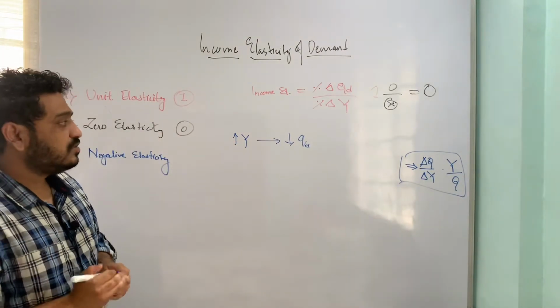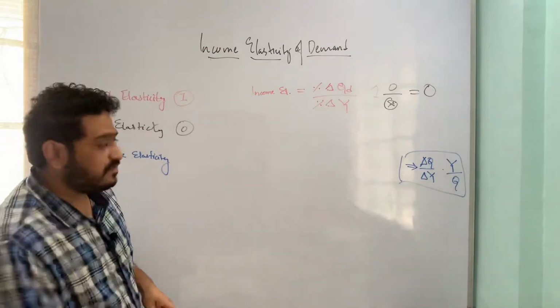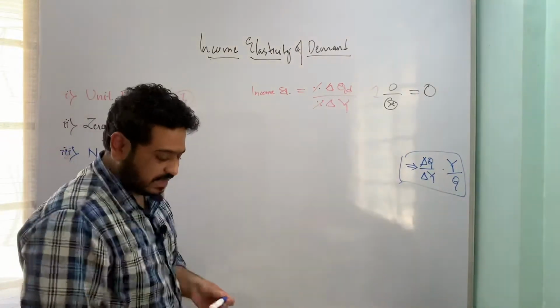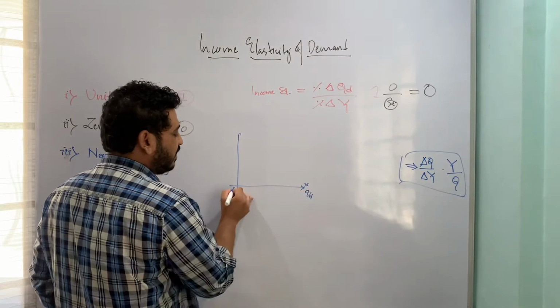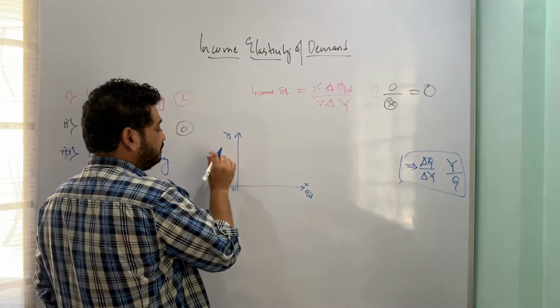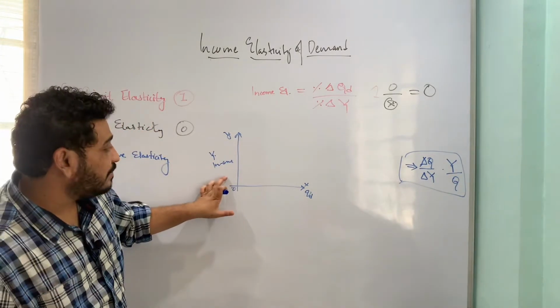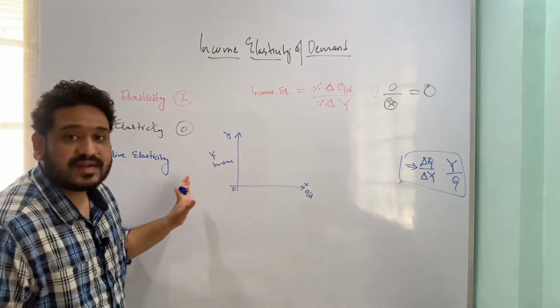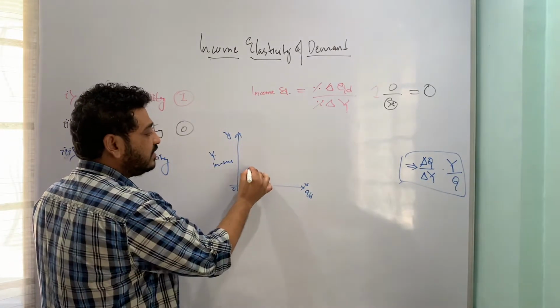So let us now look at income elasticity from a graphical perspective. Again, similarly, on the x-axis I am looking at quantity demanded, on the y-axis I am looking at income. Now, as my income increases, the quantity demanded is going to fall. So now the curve will look like this.